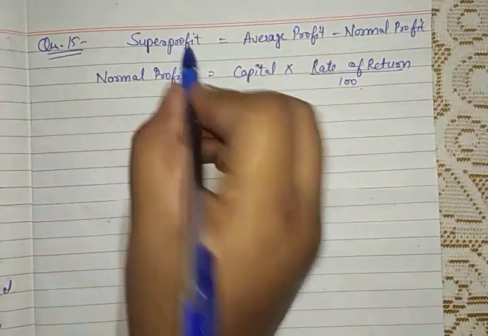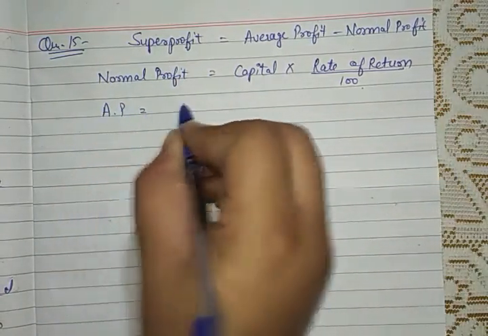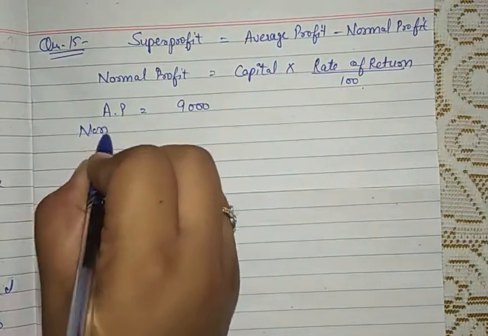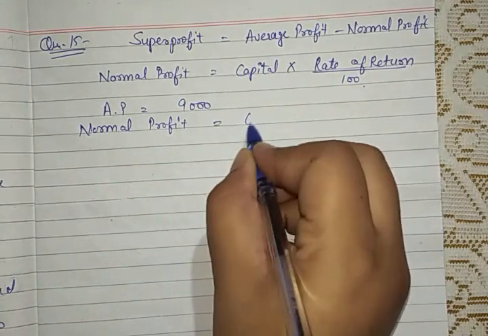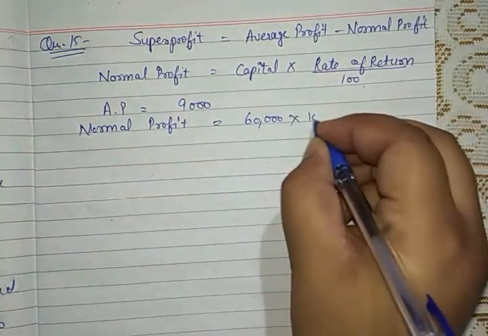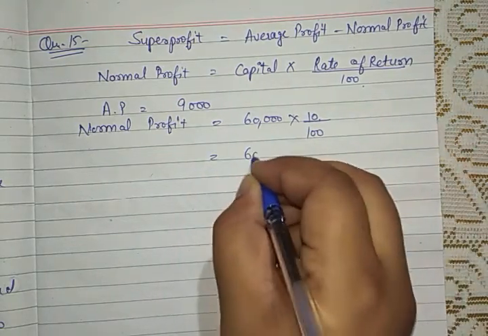Now we need to calculate the super profit. For that we need average profit. Average profit is already given in the question, that is 9,000. Now we need to find out the normal profit. Normal profit is equal to capital. Capital is given as 60,000. Rate of return is given as 10% upon 100, and this will become 6,000 rupees.